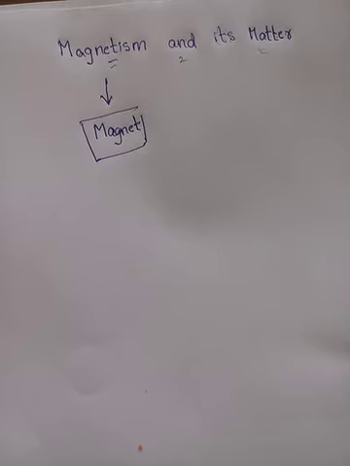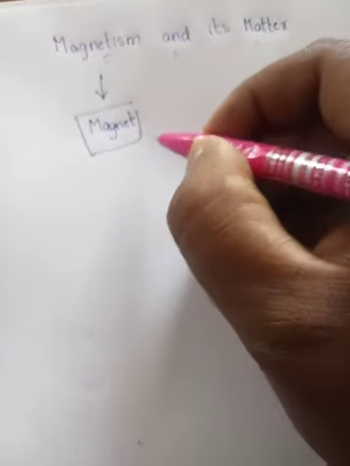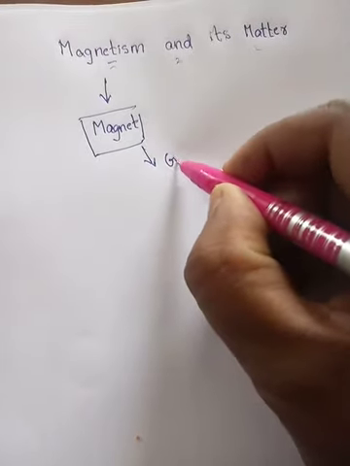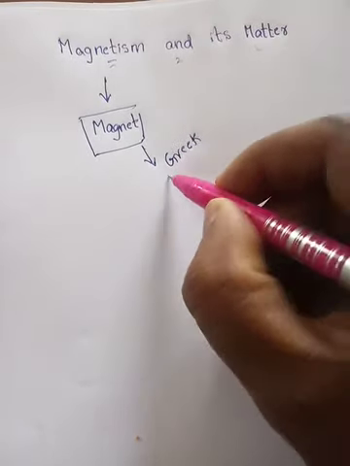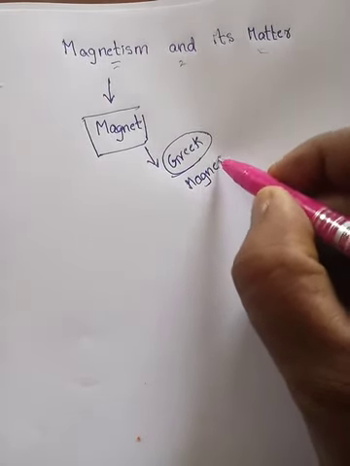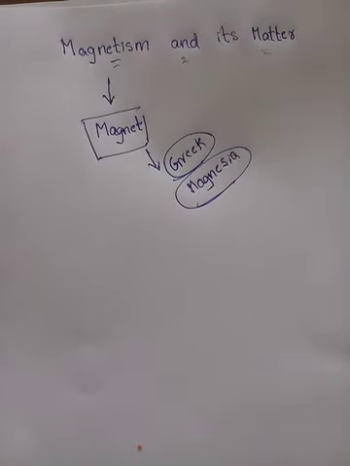Now, because we are discussing what magnetism is and how it is generated, let us briefly see how the name came. The word magnet was first derived from a Greek word called Magnesia, a village in Greece.